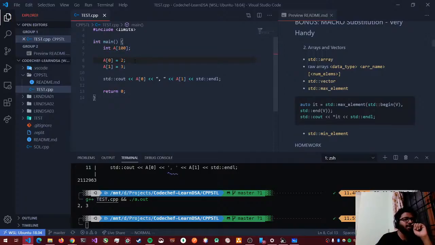So what do you think the limit of my arrays are? What is the size limit of my array? There should be a limit, right? So what do you think I can raise this number to? Can it be 10 raised to power 9, 10 raised to power 20, 10 raised to power 30? So any idea what the limit can be?